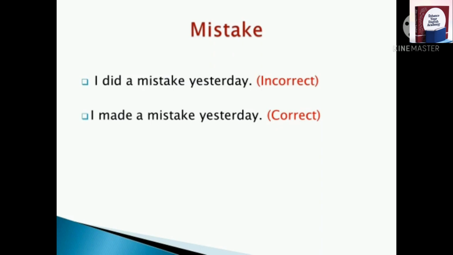I'll explain once again. Saying I did a mistake is wrong. We should say I made a mistake if it is past tense. If it is present, we have to say make a mistake, not do a mistake. Remember, I made a mistake yesterday. I will make a mistake.